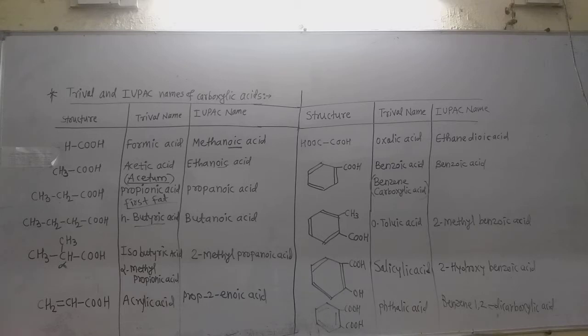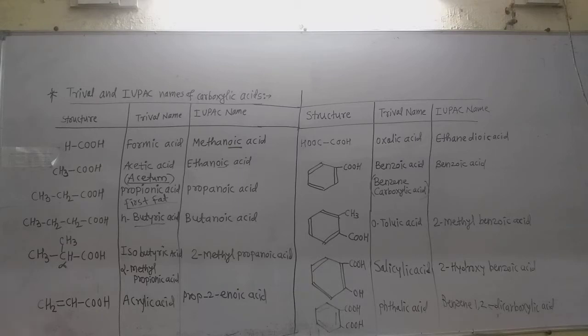But as this group is called the isobutyl group, the name is also isobutyric acid, because it contains a carbon which has only one hydrogen, and such a group is called the iso group, and it contains 4 carbon atoms, so it is isobutyric acid, that is the common name.